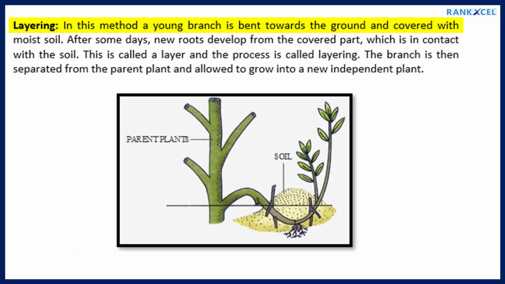Layering. In this method a young branch is bent towards the ground and covered with moist soil. After some days, new roots develop from the covered part, which is in contact with the soil. This is called a layer and the process is called layering. The branch is then separated from the parent plant and allowed to grow into a new independent plant.